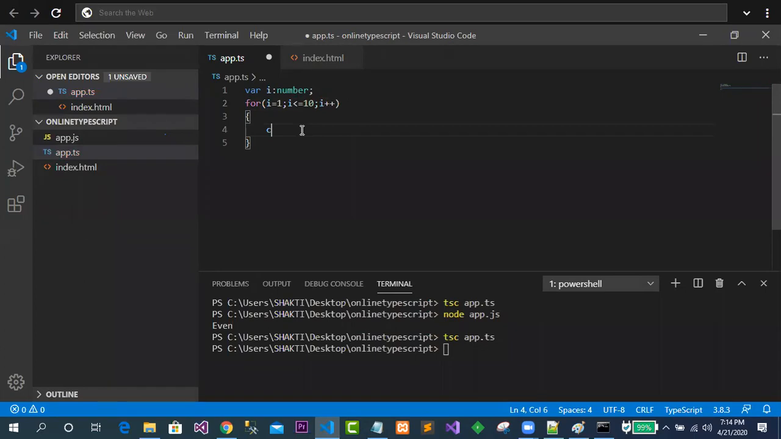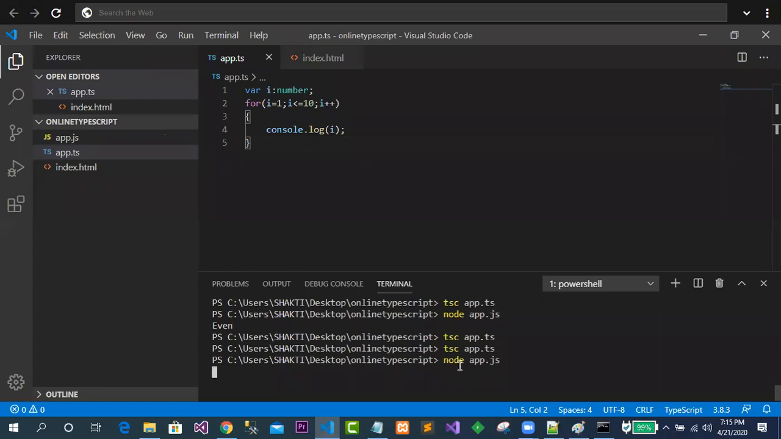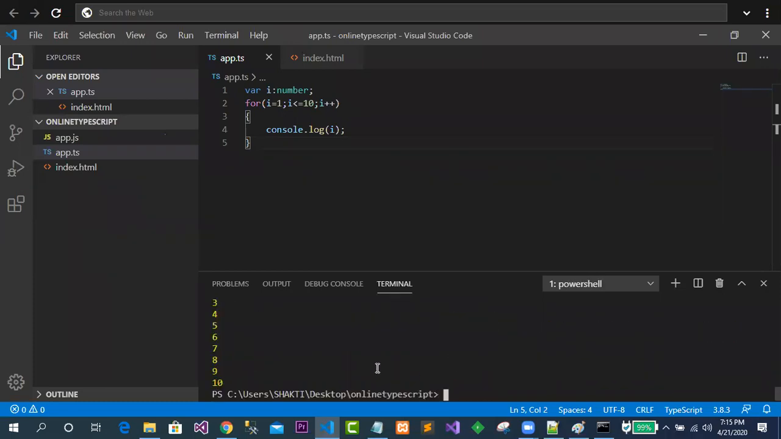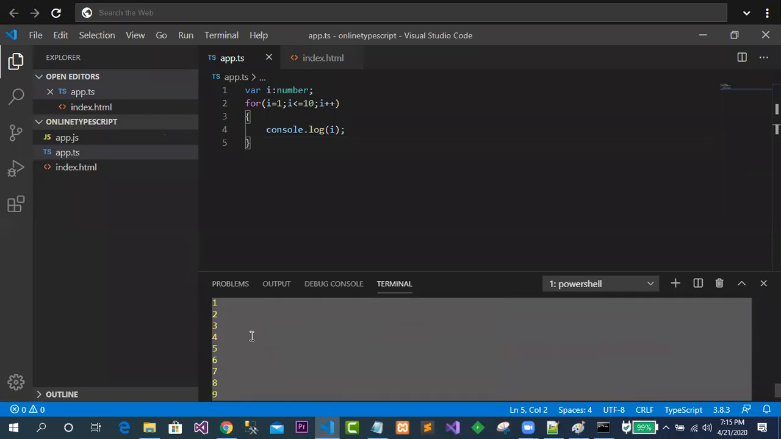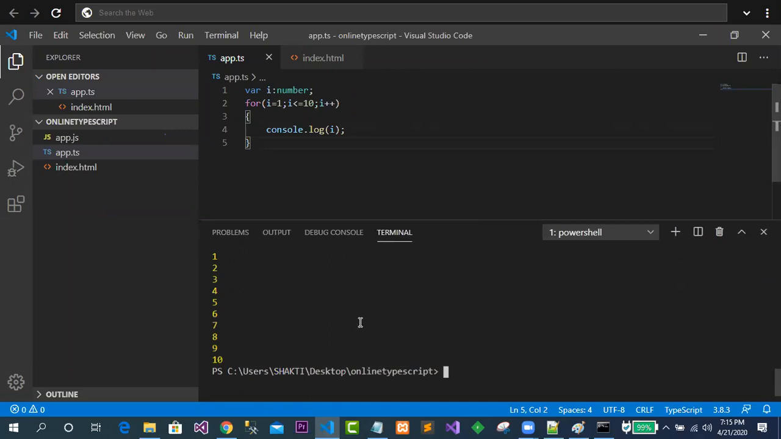Now suppose I want to print. With console.log, I can print the value of i, something like this. Now let me compile the program with tsc app.ts. Now it's compiled well, and I will run it with node app.js. Now I'm getting the output over here. Just observe. Clear? This is quite easy to understand, how exactly we are defining a loop also.